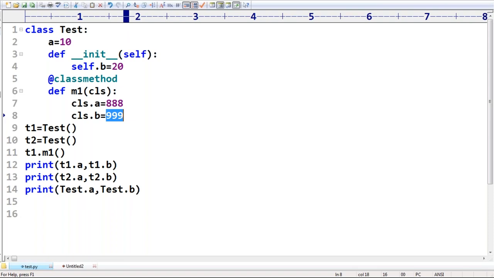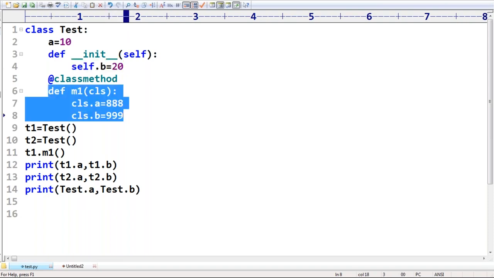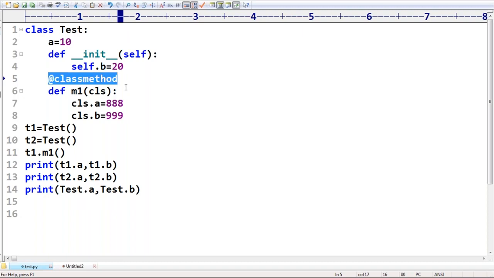To refer to object-related variables, we require the self variable. To refer to class level variables, we require CLS. But the CLS variable is available only inside a class method. When we say that a method is a class method, very simple, we require the @classmethod decorator.